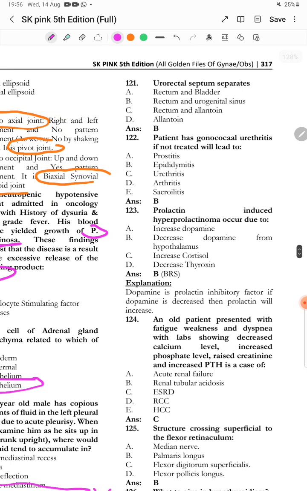Urorectal septum separates rectum and the urogenital sinus. A patient has gonococcal urethritis. If not treated, it will lead to epididymitis.